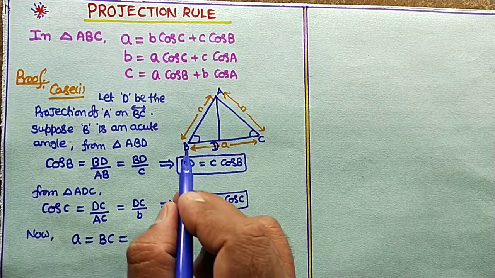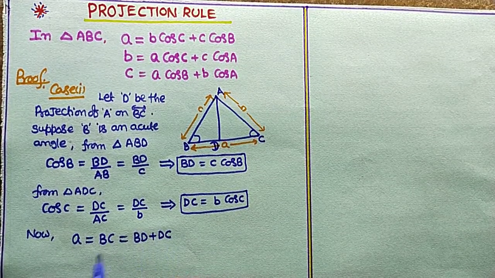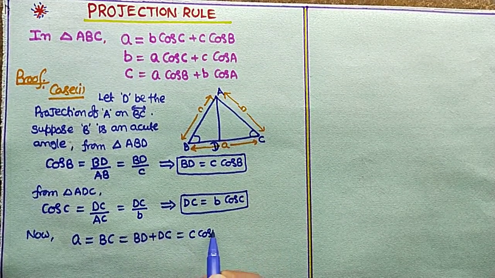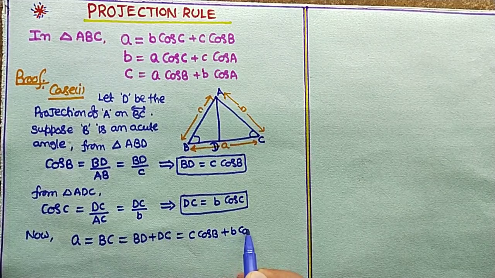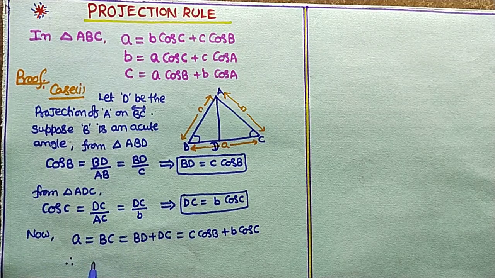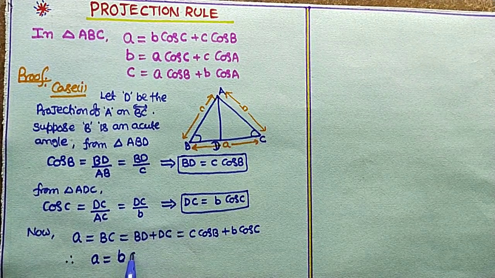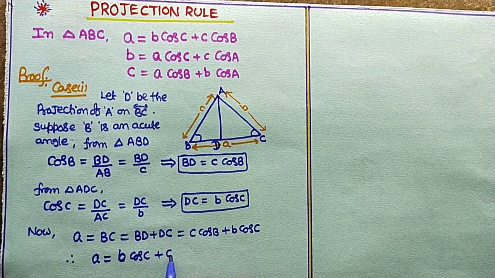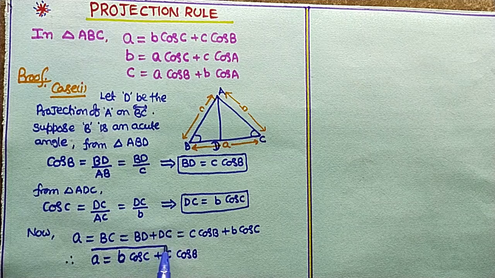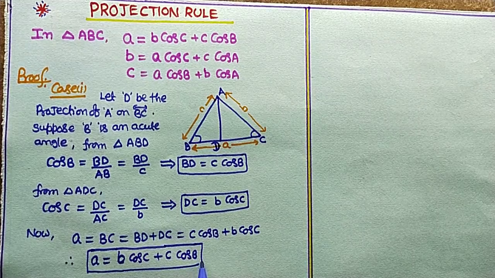From the figure, BC can be written as BD plus DC, which is c into cos B plus b into cos C. Therefore, in case 1, if B is an acute angle, we got small a equal to small b into cos C plus small c into cos B. We proved the value of a. This is called the projection rule. In case 1, we proved that.